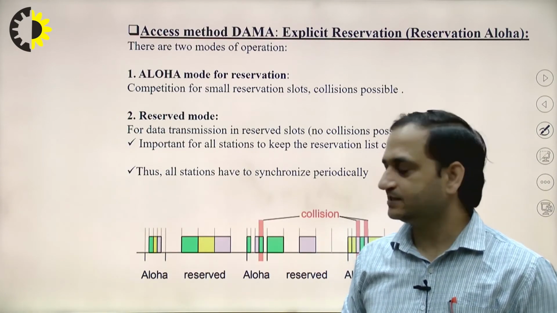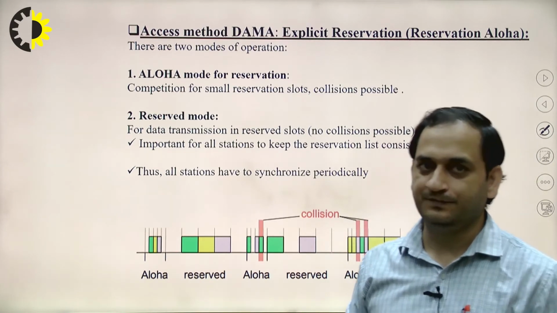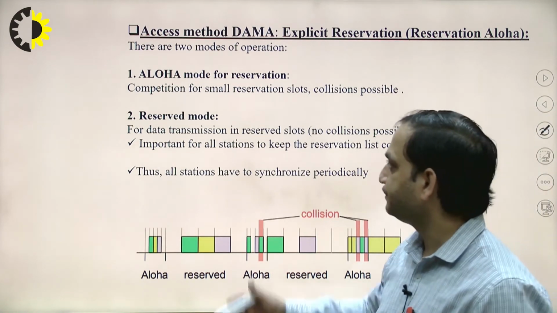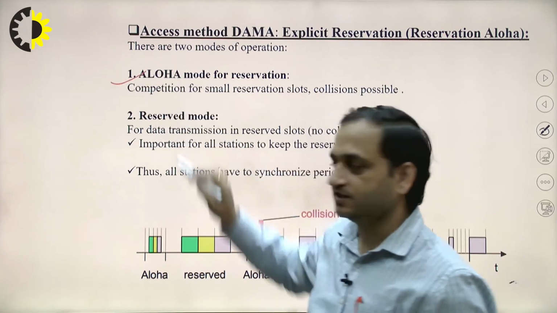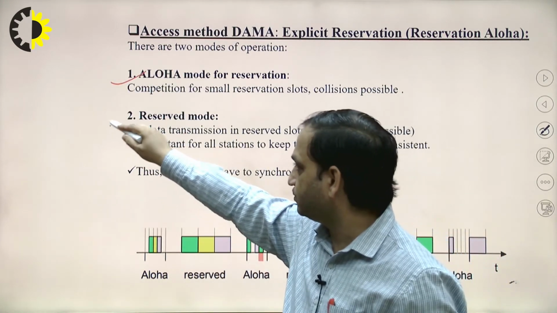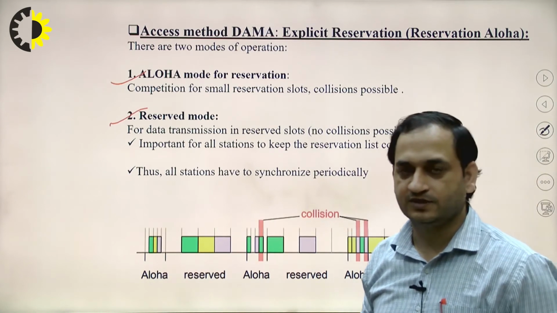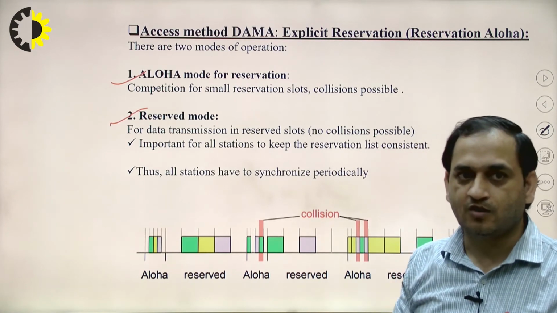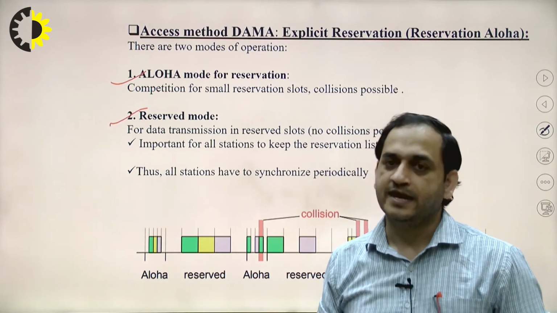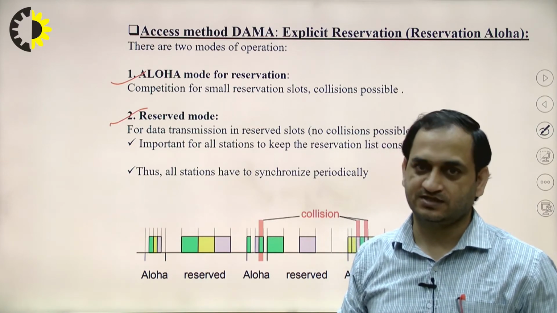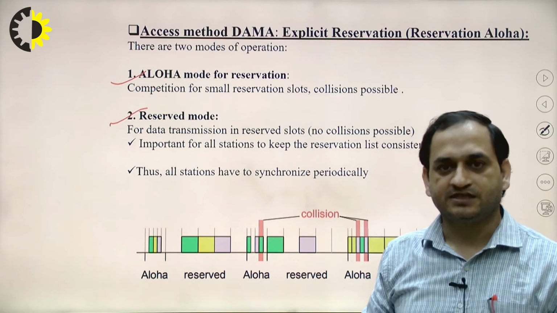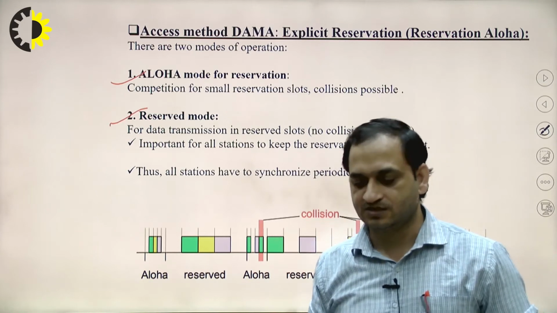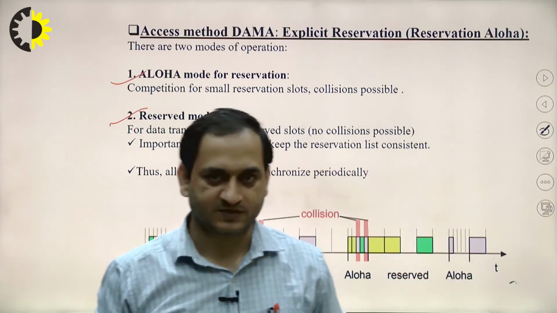In the access method of DAMA, there is explicit reservation, in which there are two modes of operation. First is the Aloha mode for the reservation, second is the reserved mode. In the Aloha case, there is competition for small reservation slots, and collision is possible. In the reserved mode, for data transmission there is no collision possible when there is a reservation, just like we discussed in the case of PRMA, right.